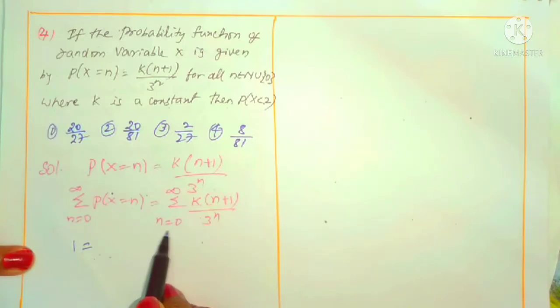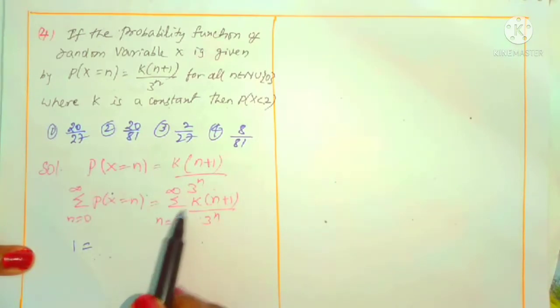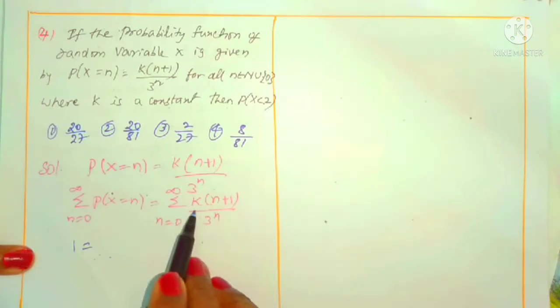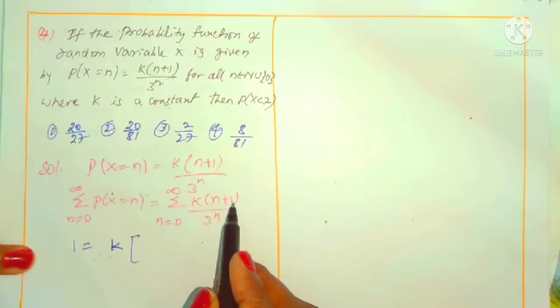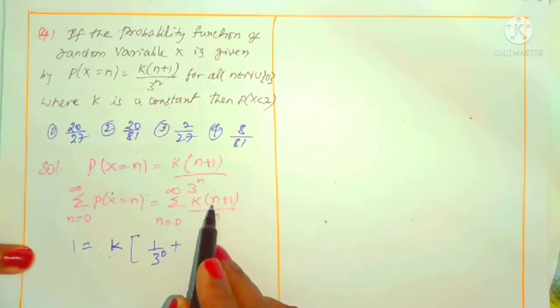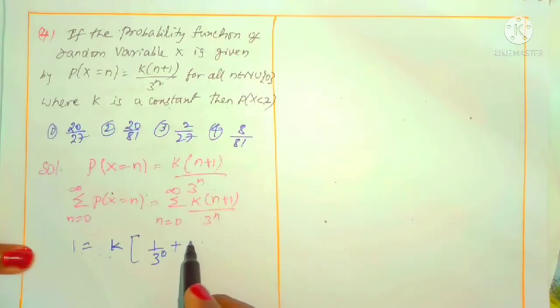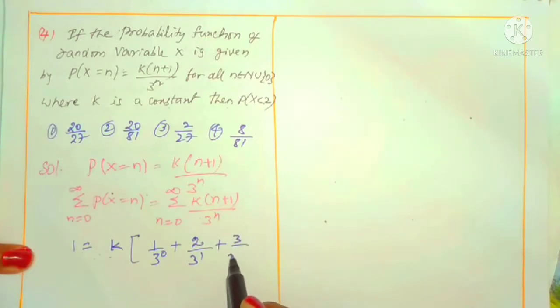Okay. Now n value 0, what happened? 0 into n, yes. K I am taking constant outside, given that K is constant. But taking n is equal 0, this is 0 plus 1 is 1. 1 by 3 power 0 is 1 only. Next step I will write. Next, n is equal 1 means 1 plus 1 is 2, 2 by 3 power 1. Plus n is equals 2 means 2 plus 1 is 3, 3 by 3 square, and so on up to infinity.